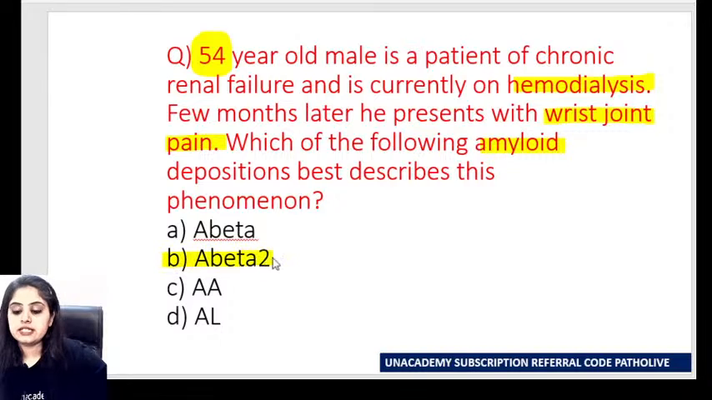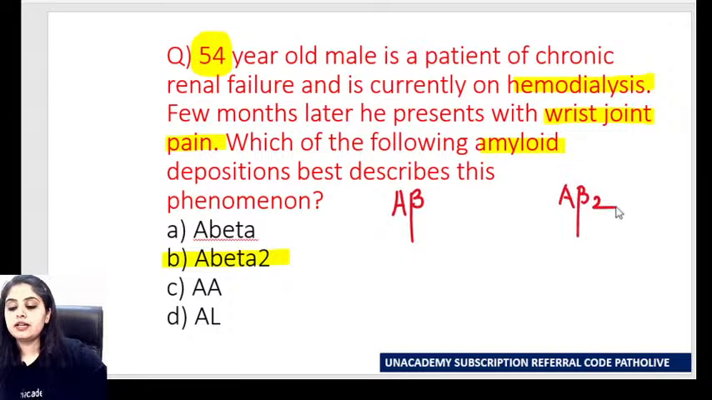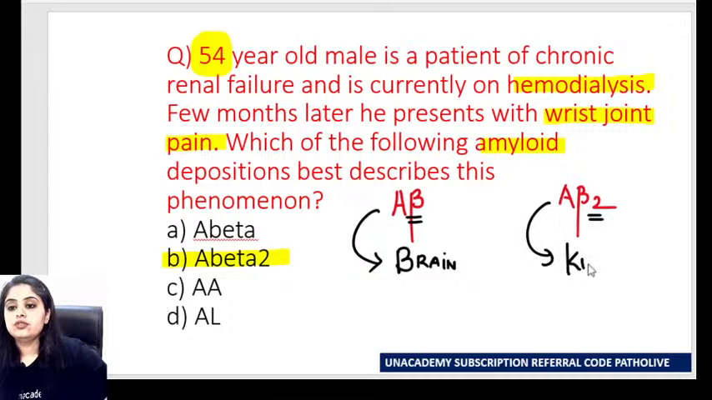Most of you get it right again. That is A beta 2. That's always a source of confusion, right? I hope you guys remember the mnemonic. One is A beta amyloid, one is A beta 2 type of amyloid. When I talk about A beta amyloid, one brain obviously, and A beta 2, two kidneys. So one brain, one beta, brain matlab Alzheimer's disease.